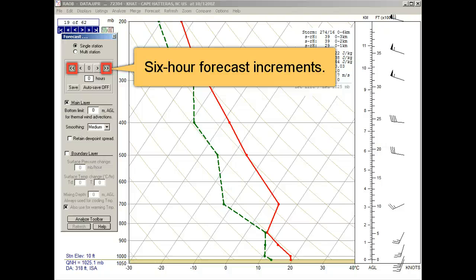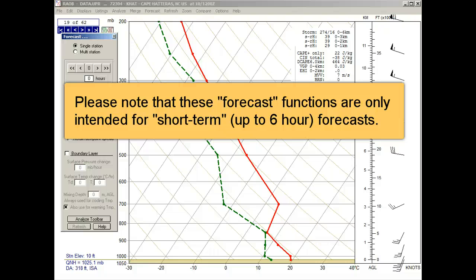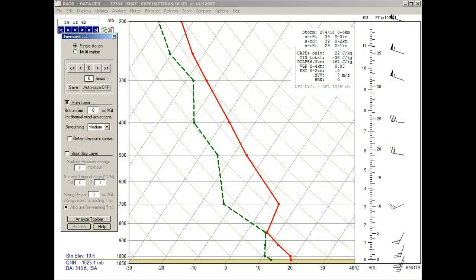Also note that these forecast methods are only intended for short-term forecasts, and even though the controller buttons allow forecast values up to 99 hours, the higher values should only be used for educational or what-if scenarios. Okay, for demonstration purposes, let's click the double arrow or 6 hour buttons 2 times.